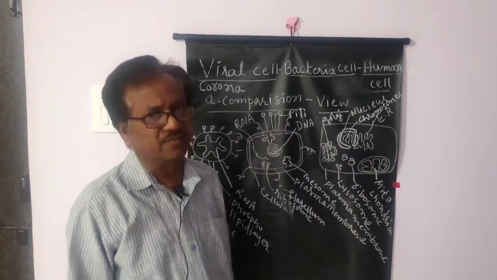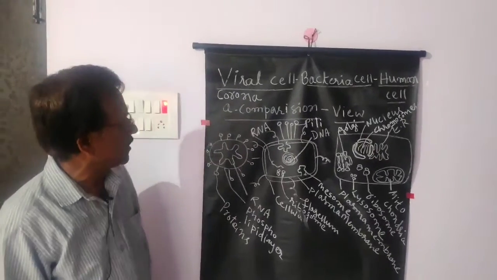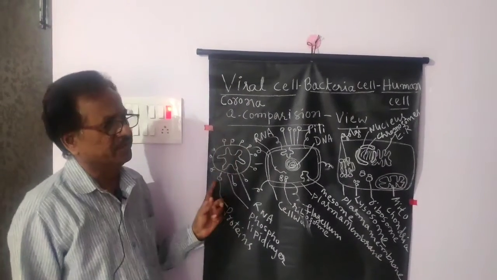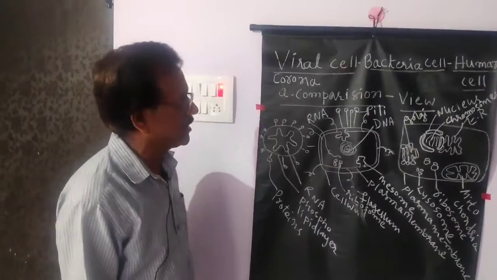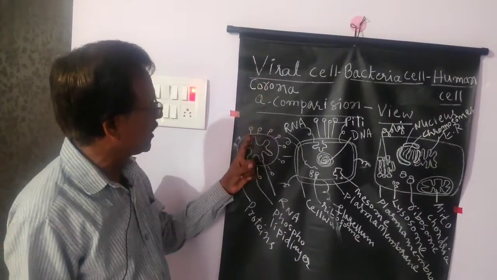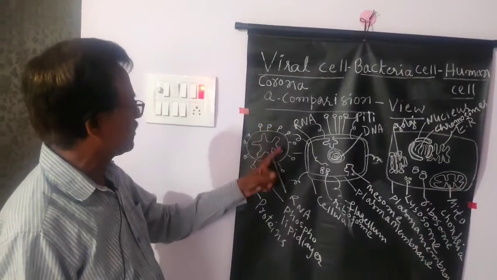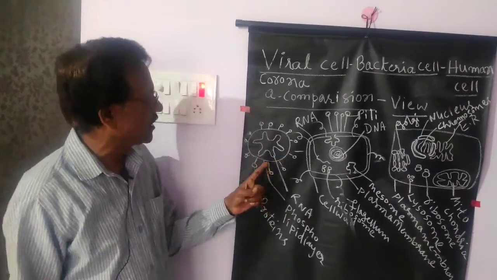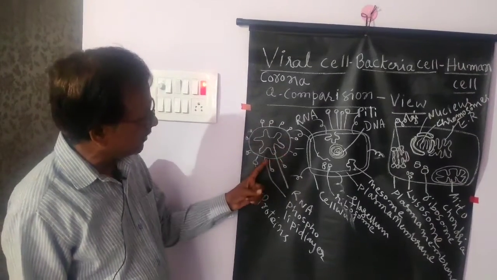a human cell. So here, virus cell is not actually a cell because it is not considered as a cell because it has a very simple structure. For example, I have taken here a coronavirus cell. A coronavirus cell is made with RNA inside, and outside there is one membrane.